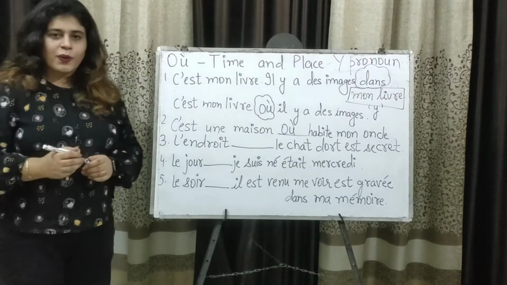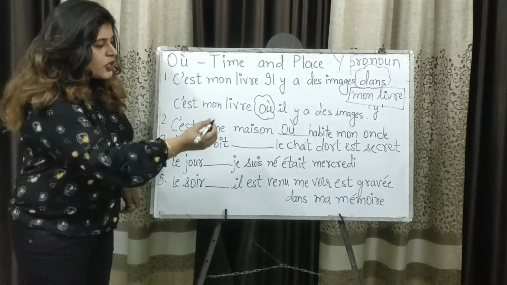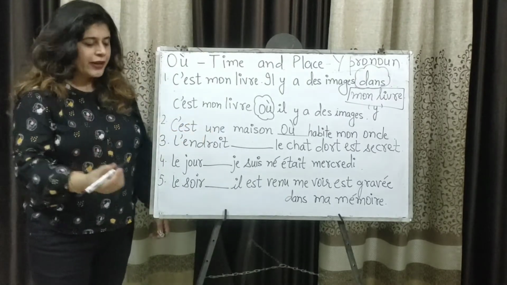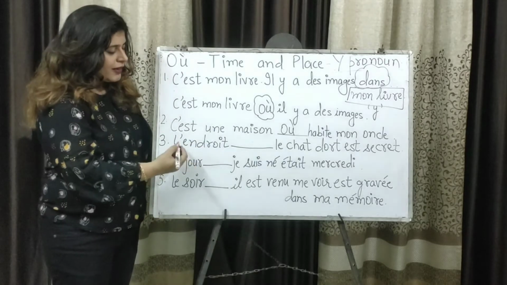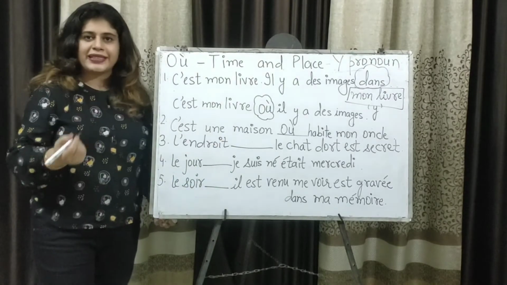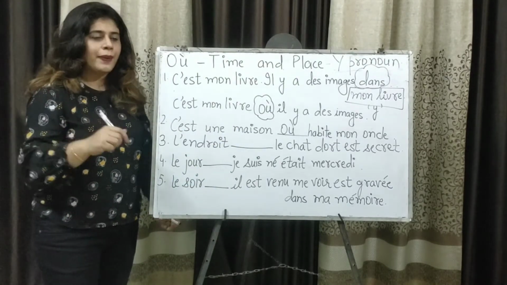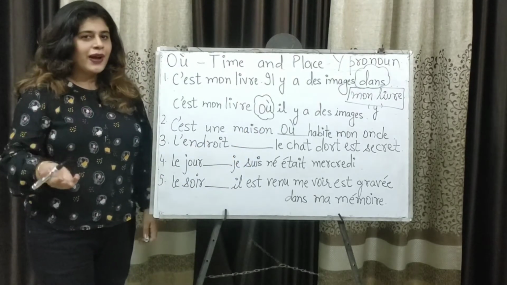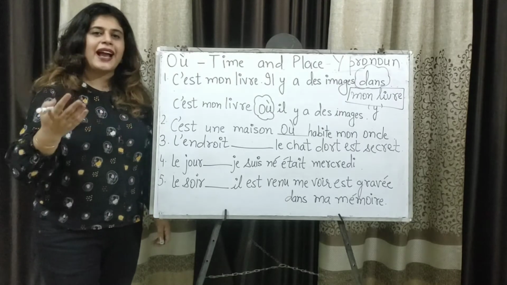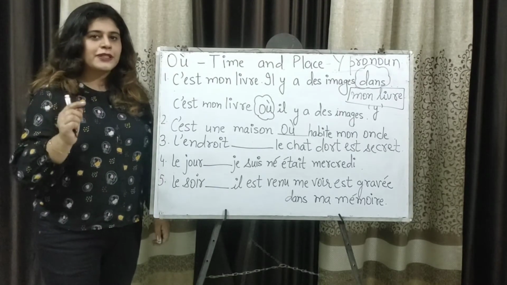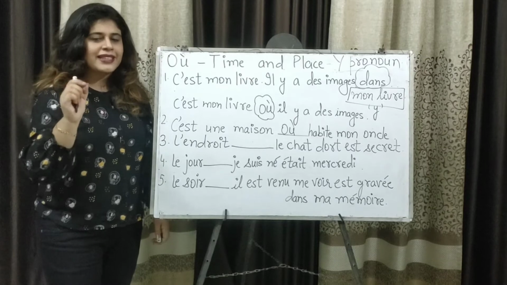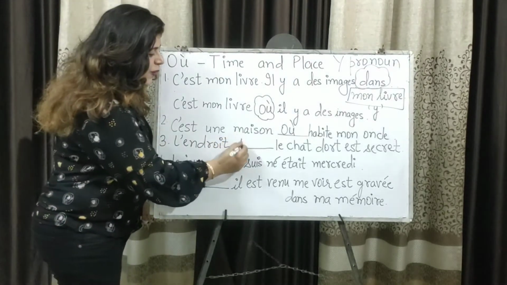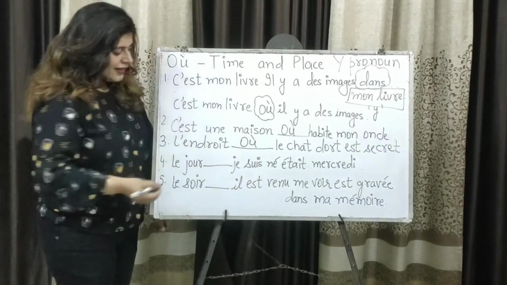Third sentence. L'endroit, the place. Le chat dort, the cat sleeps. Et secret is secret. Now one sentence is complete. L'endroit est secret, the place is secret. What is incomplete is le chat dort. Le chat dort à l'endroit. The cat sleeps at that place. So the preposition à makes l'endroit, the place, hence où again.